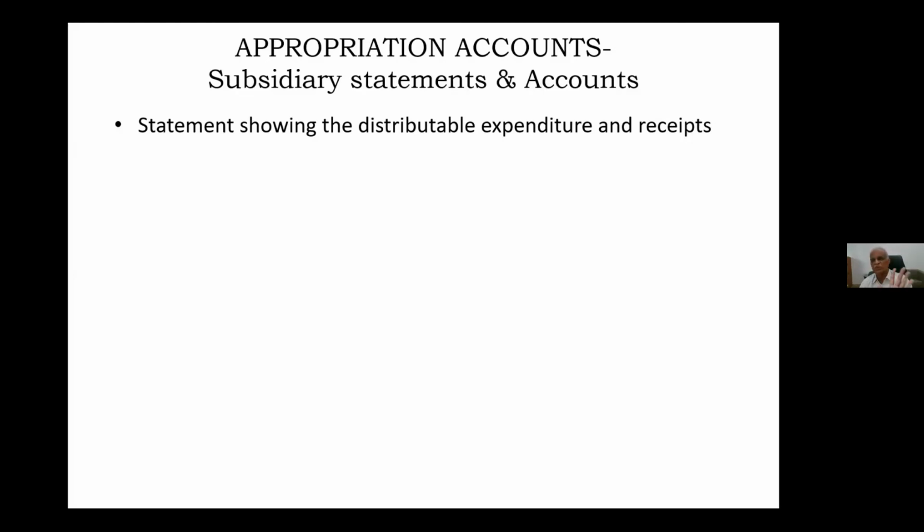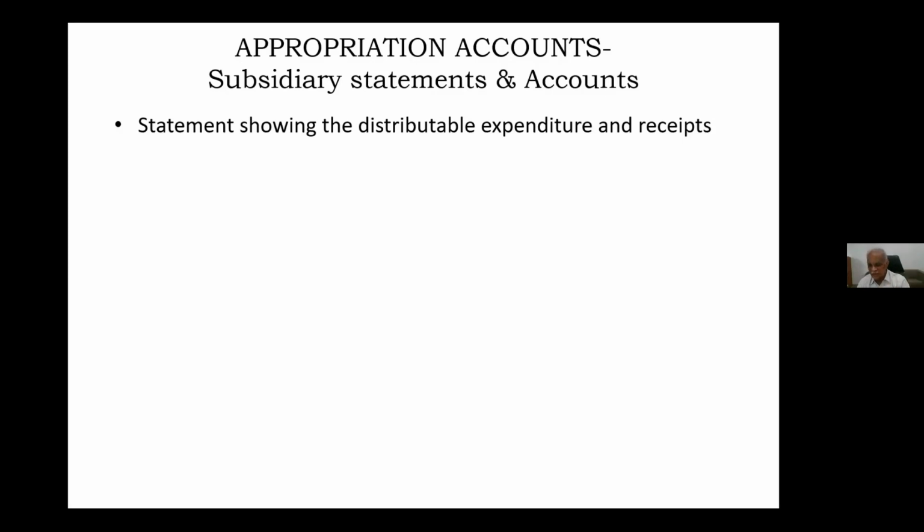One statement, first page. Similarly, receipts. Receipts के बारे में खाली एक ही रिसीट है. वो रिसीट क्या होता है? That is receipt from RRBs. जो भी आते हैं, that we have to show, and that is also distributable receipt. So this statement we have to prepare based on the statement given by railway board.